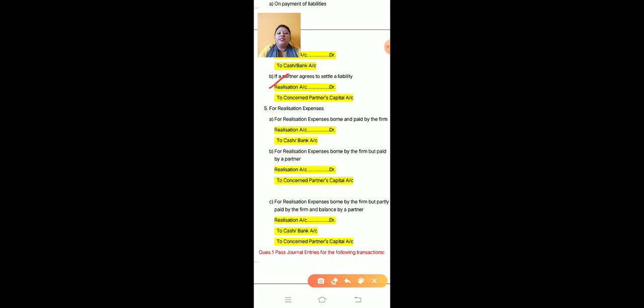Okay. Now next is for realization expenses. So for realization expenses, the journal entry for the first case is for realization expenses borne and paid by the firm. Children, this line you have to see clearly. Realization expenses borne and paid by the firm. So at that time the entry will be realization account debit to cash account.